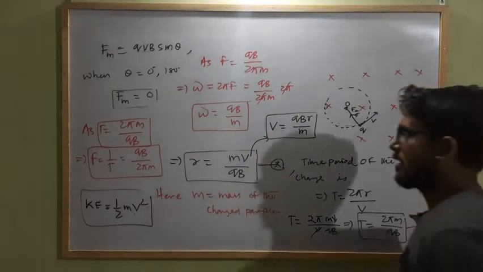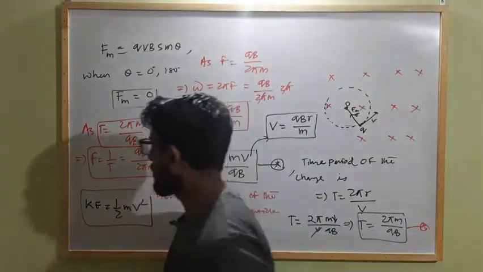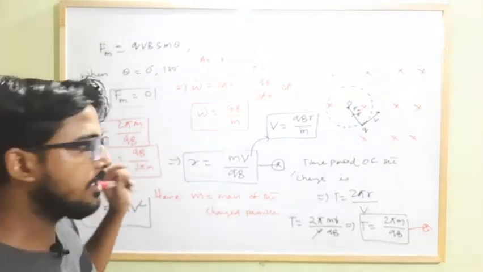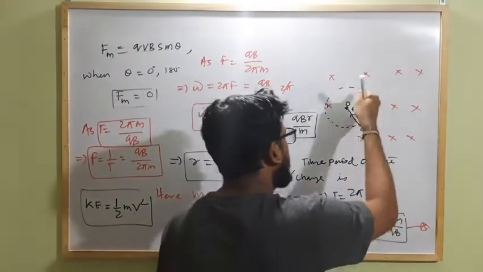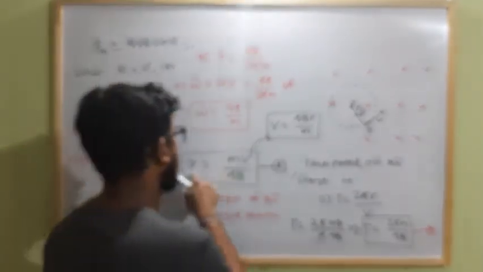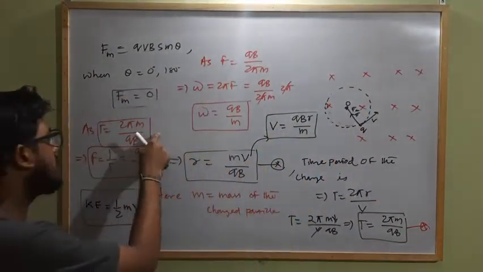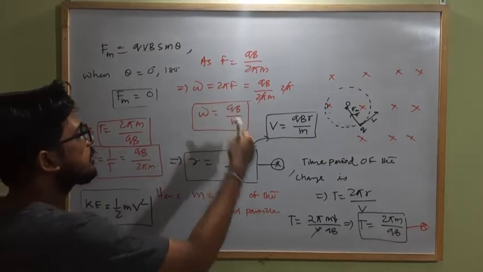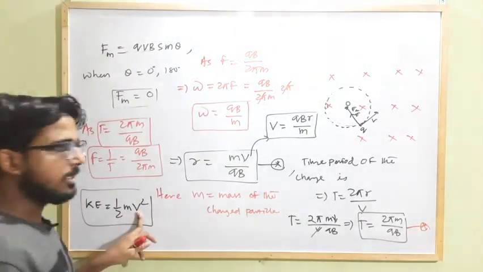As we discussed, if the charged particle is moving in an external magnetic field and the direction of velocity of the charged particle and the magnetic field are at 90 degrees to each other, then the charged particle gets trapped within that external magnetic field and starts rotating in a circular path, executing uniform circular motion. The radius of the circular path will be this much, the time period will be this much, and the frequency is qB by 2 pi m. Similarly the angular frequency will be qB by m, and similarly we can calculate the kinetic energy of the charged particle. Clear?